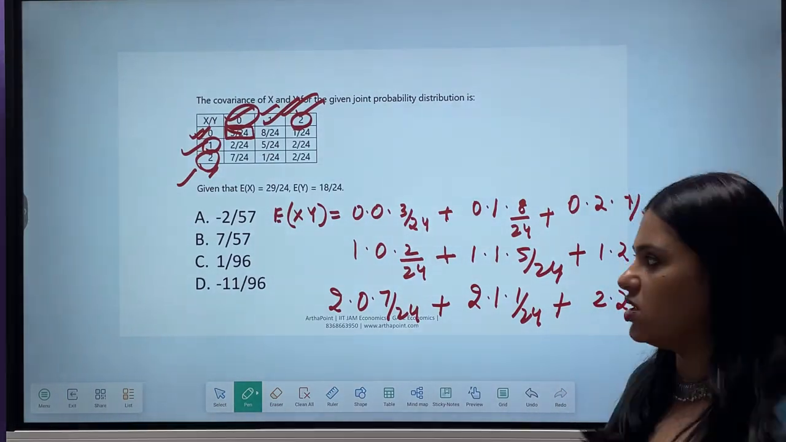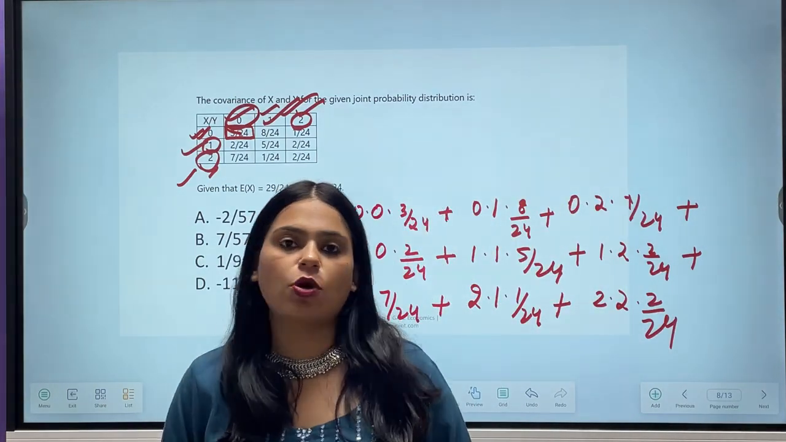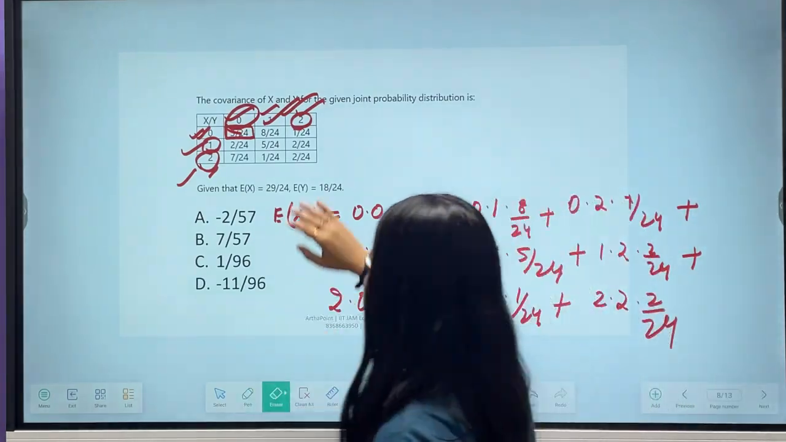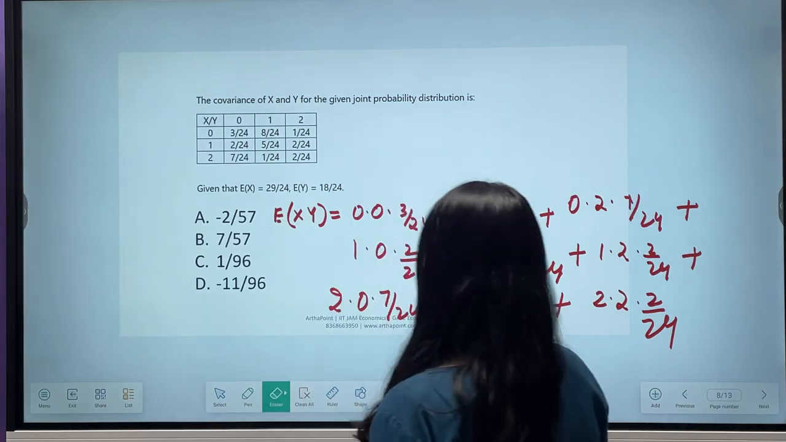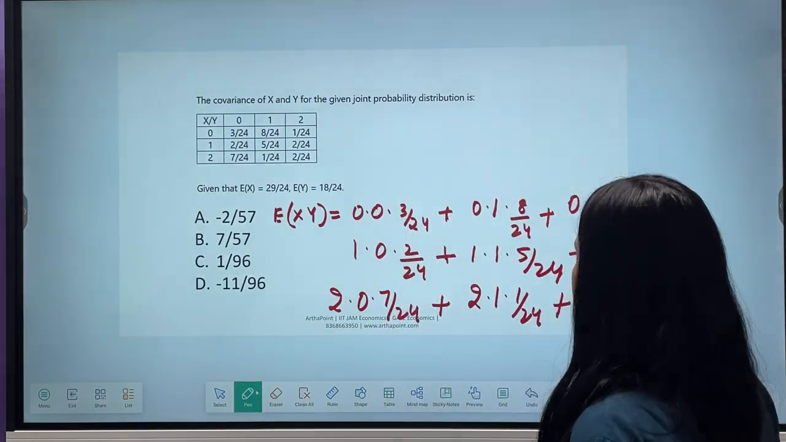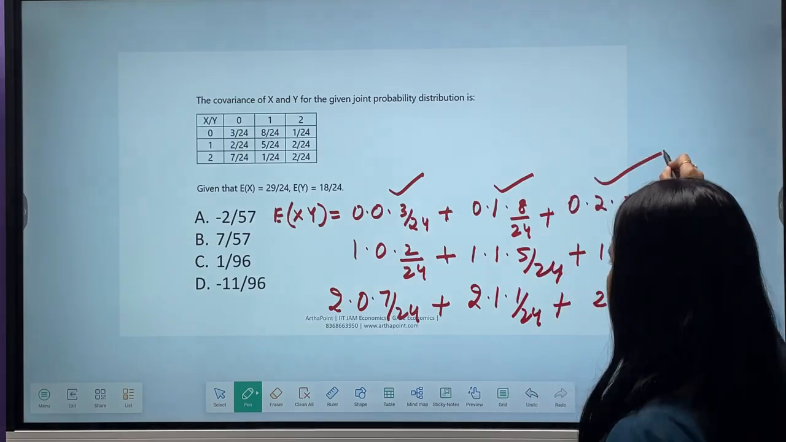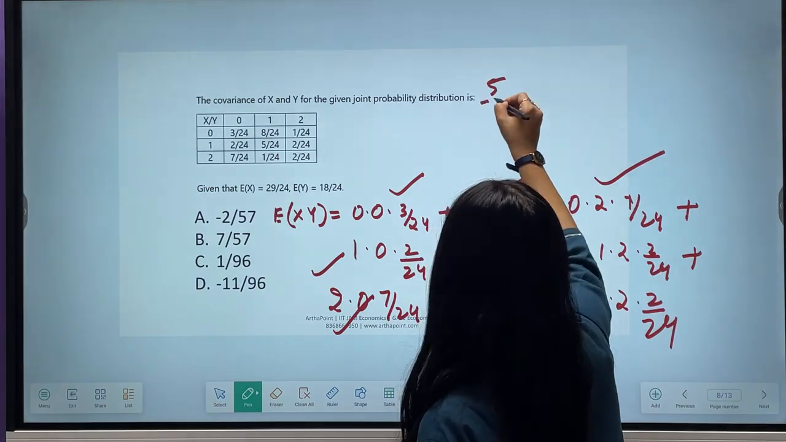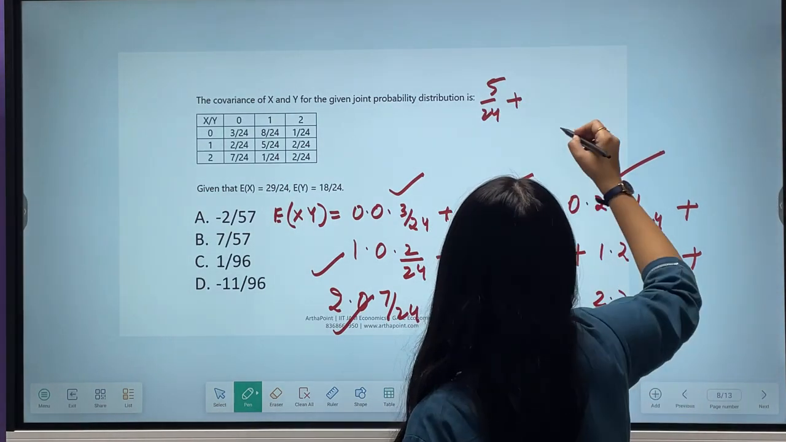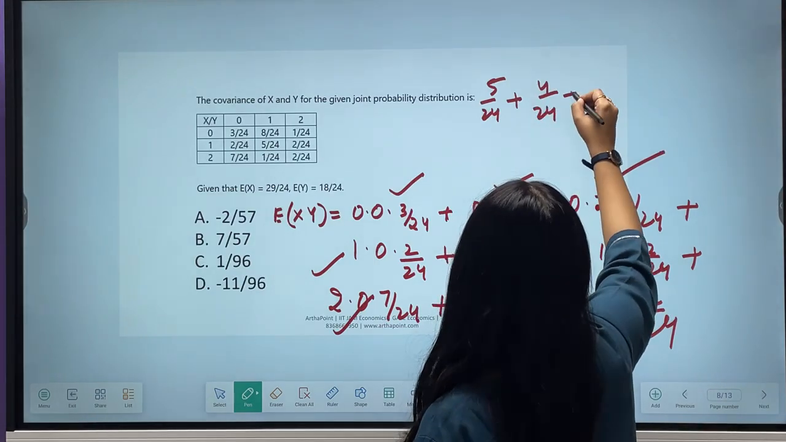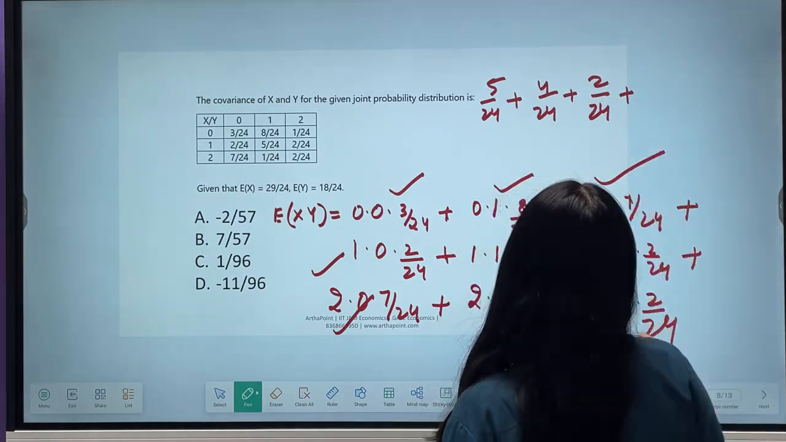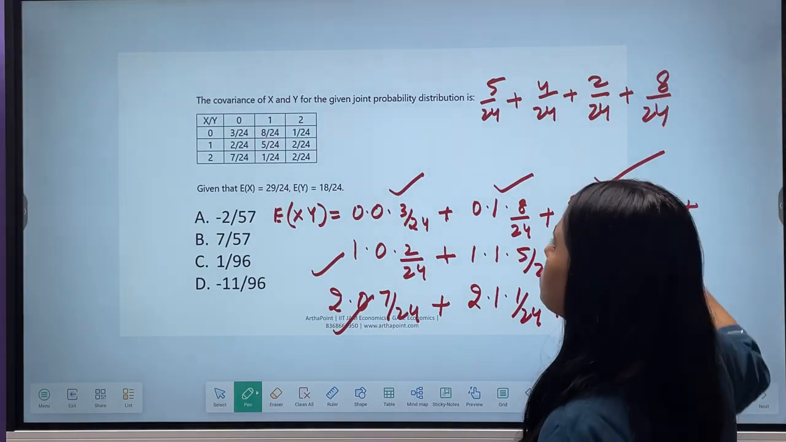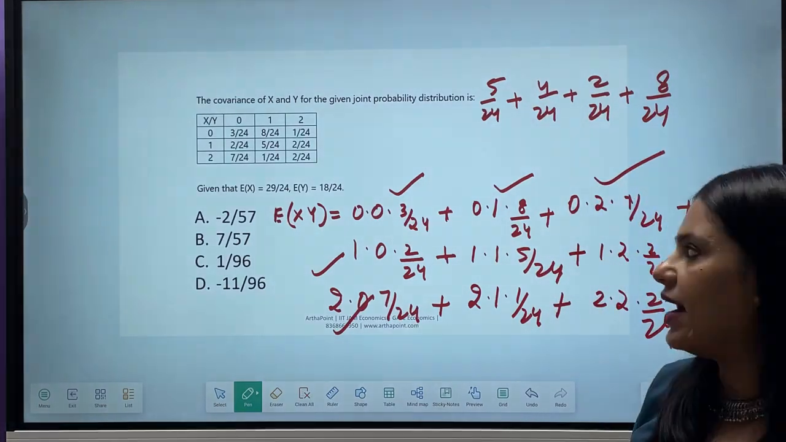This way you have to go through every box. I am finding E of xy, so the probabilities have to be multiplied with each xy combination. Let's try to find this out now. What will be the answer? I will get 0 plus 0 plus 0 plus 0 plus 0, all of these become 0. So I will have 5 by 24 plus 4 by 24 plus 2 by 24 plus 2 into 2, 4, into 2, 8 by 24. This is what I will get.